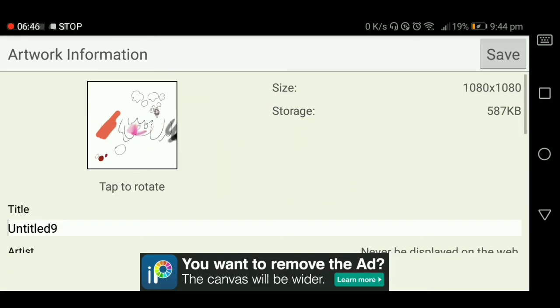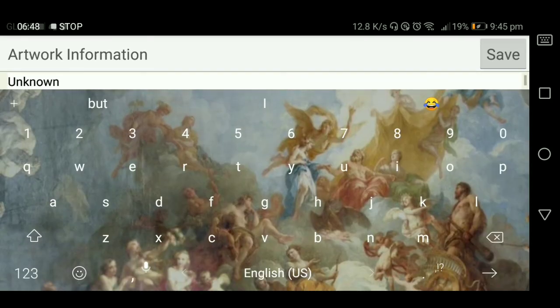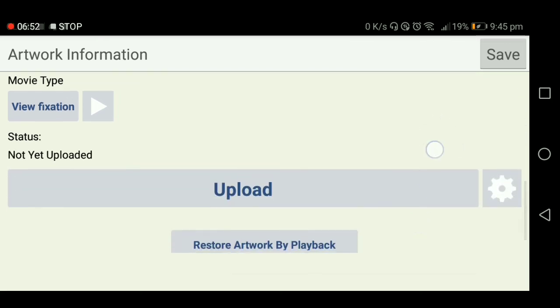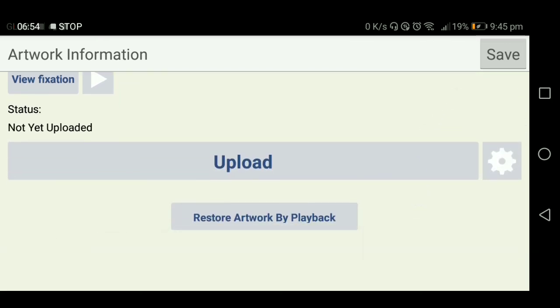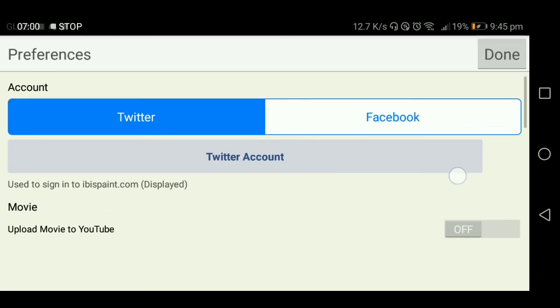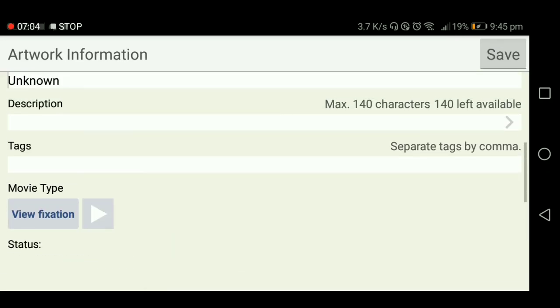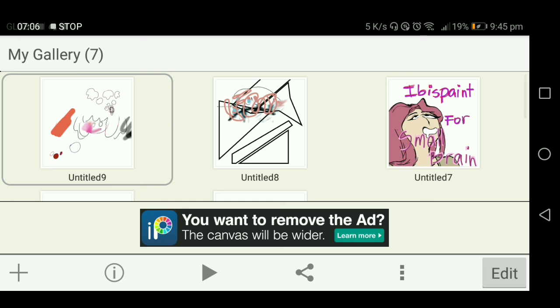This information circle is where you can change the name, description, tags, and you can also upload this. You can upload it on YouTube, Twitter, and Ibispaint has its own Facebook. Ibispaint has its own website.